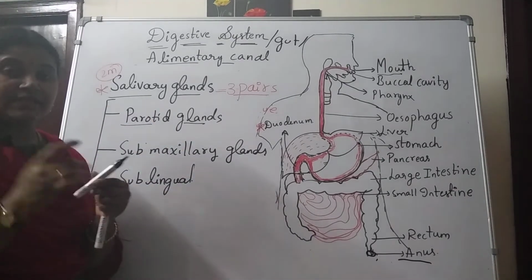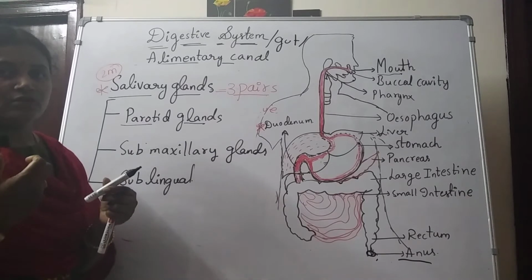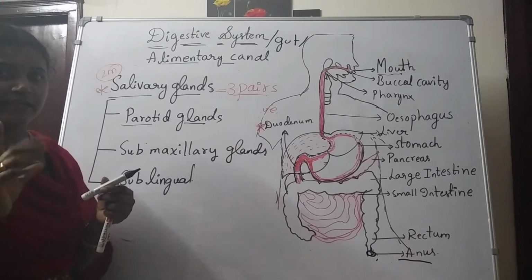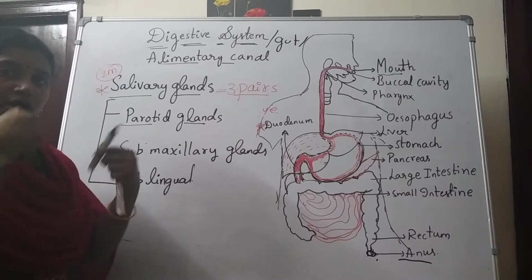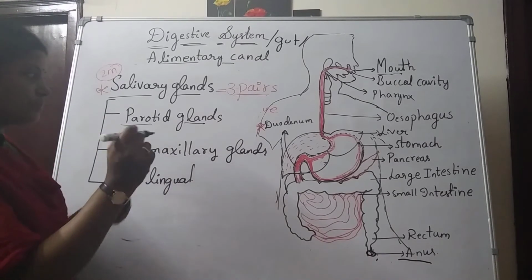So it is not present inside the mouth. Saliva is in the mouth, but the glands are not inside the mouth. So these glands are present outside the buccal cavity.